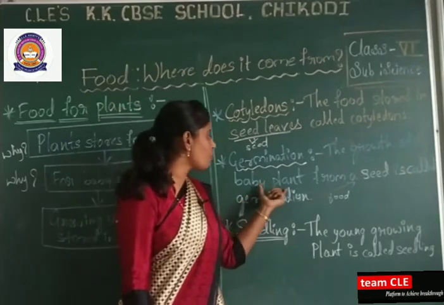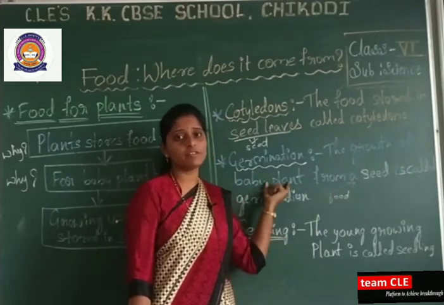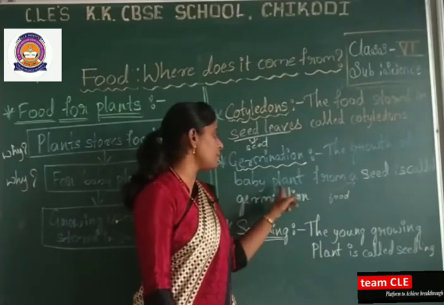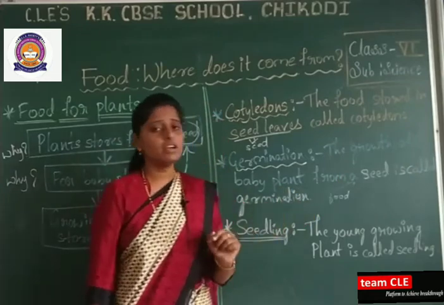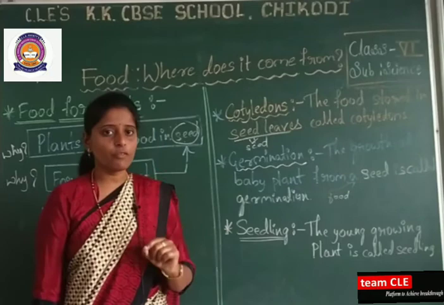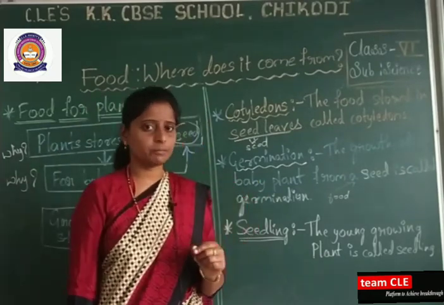If a baby plant wants to grow, then it requires a seed, and from the seed it gets the food. Remember this definition: the growth of a baby plant from a seed is called germination.